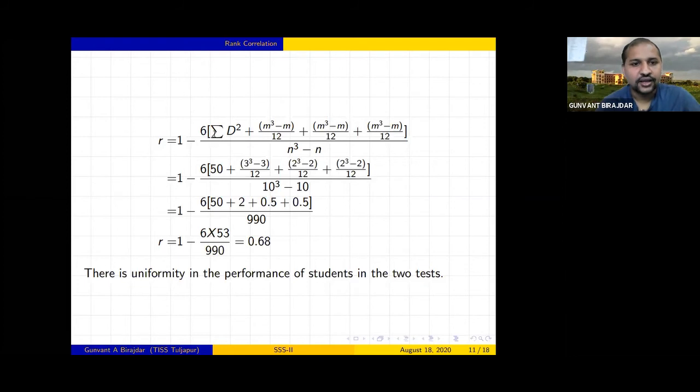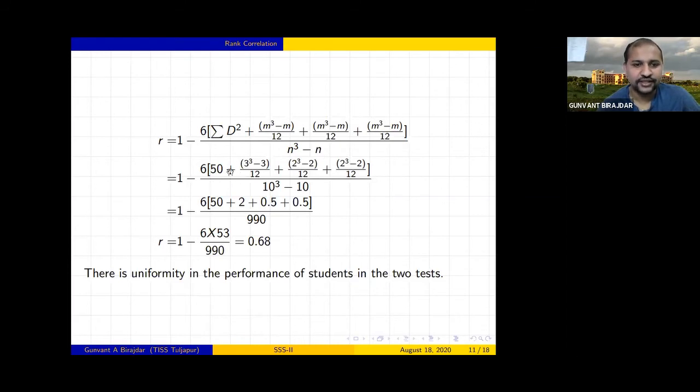right? Yes, sir. Now you can see R is equal to 1 minus 6 into summation D square plus M cube minus M, because in test 1, one number is repeated 3 times. In test 2, 2 numbers are repeated twice. So that's why there are a total of 3 correction factors that will appear in your formula. Suppose there are more, then again you will add one more factor here, right? So like that, 6 into summation D square plus M cube minus M divided by 12 plus M cube minus M divided by 12, and like that, divided by the total number of observations, N cube minus N.